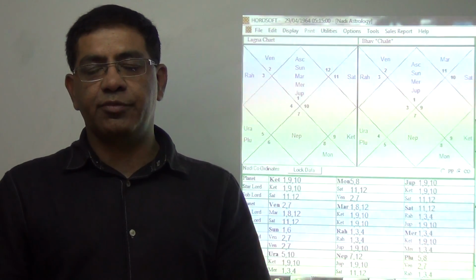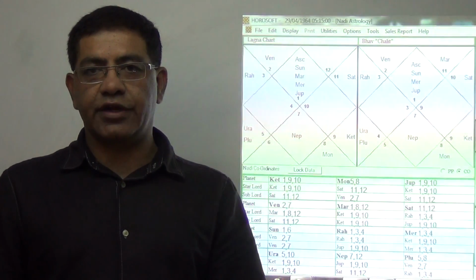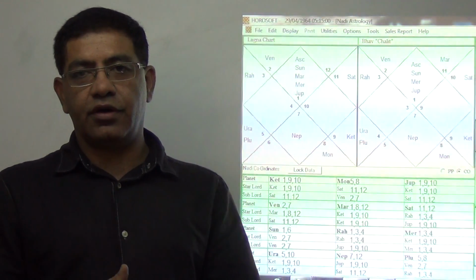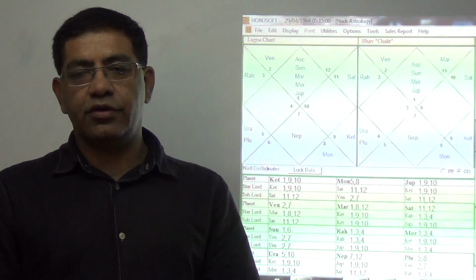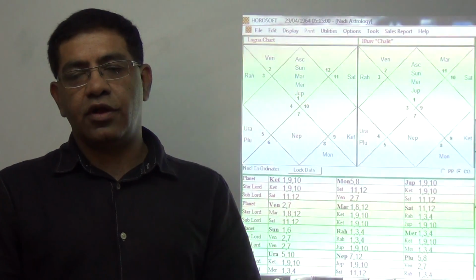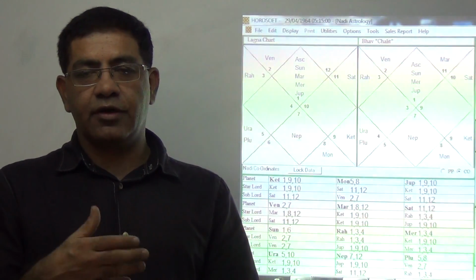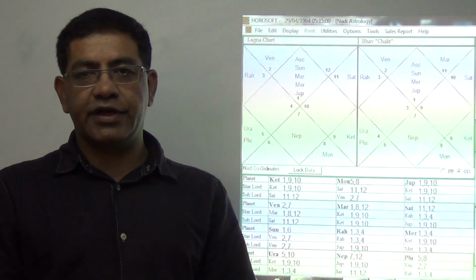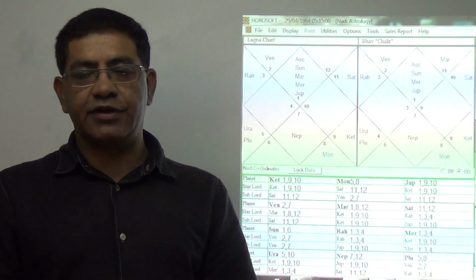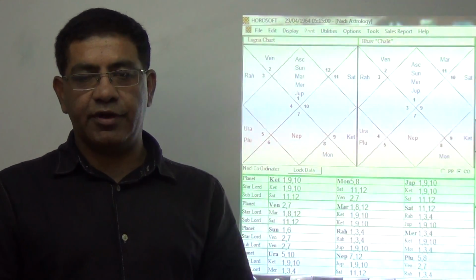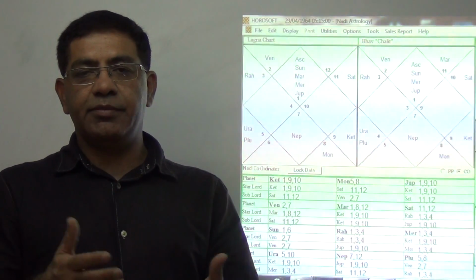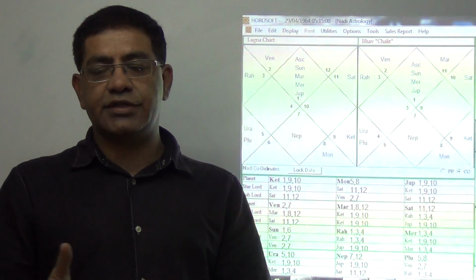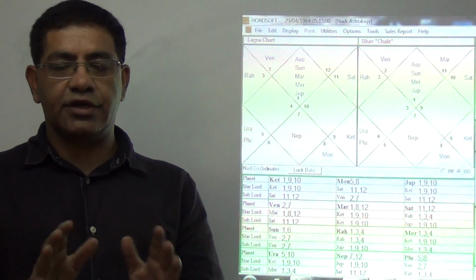There can be many permutations and combinations of the second house lord in the second house. There can be Taurus in the second house, or Gemini, or Cancer, or Leo, so the planet that is lord of the second house will be different. They can be retrograde, they can be combust, they can be of different degrees. The ascendant degree is different, so the placement in the chart can be different, and there can be many other things. So if we are talking about the second house lord in the second house, we are talking about a very general thing.